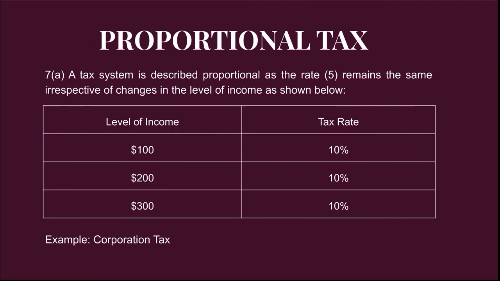No matter whether the level of income is high or low, the tax rate is flat. 10% means you still have to pay 10%. So a good example of a proportional tax rate is corporation tax, or company profit tax. Another name for corporation tax is company profit tax.